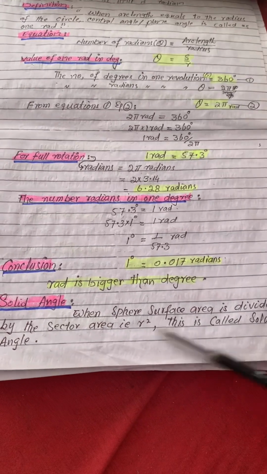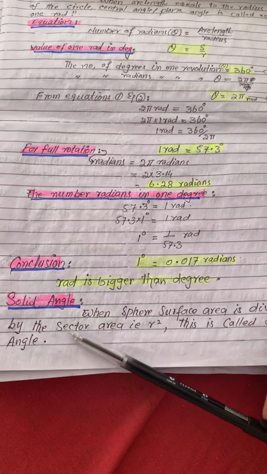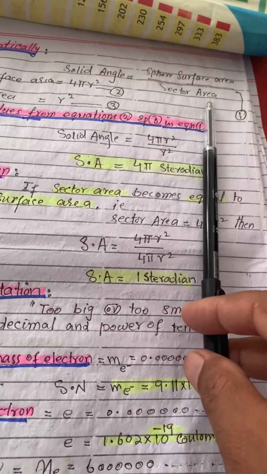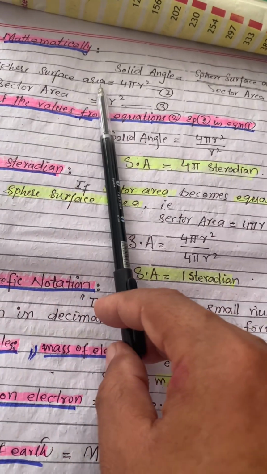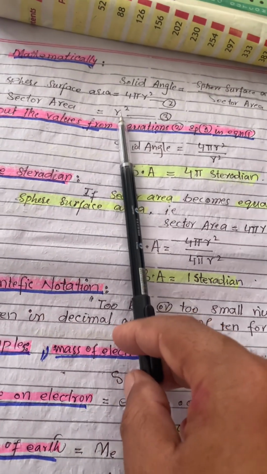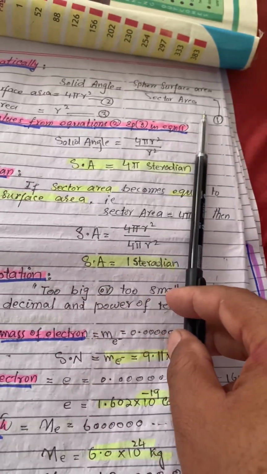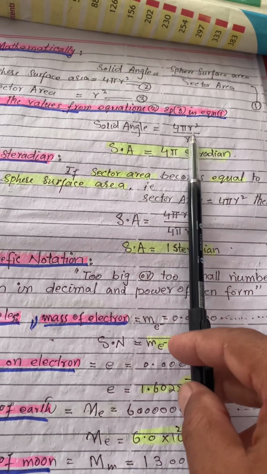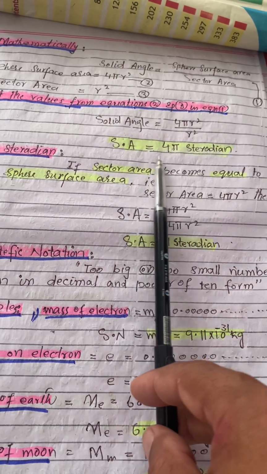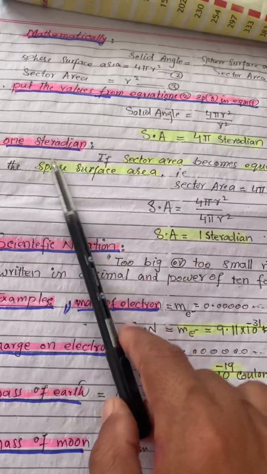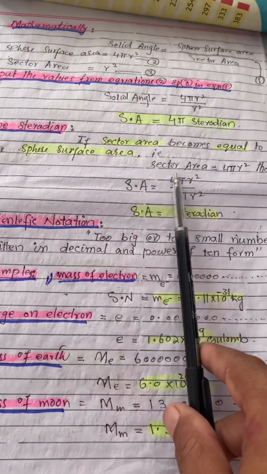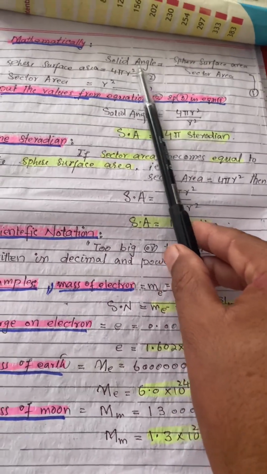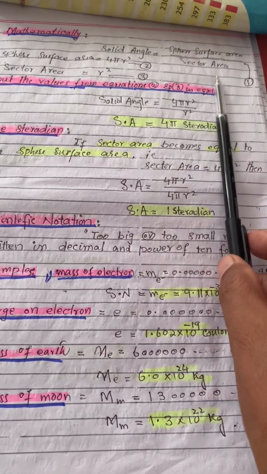Solid angle is when sphere surface area is divided by the sector area, that is r square. This is called solid angle. Mathematically, solid angle is written as sphere surface area divided by sector area. This is equation 1. Now we know that sphere surface area is 4 pi r square, sector area equals square of the radius. Now putting these two values in equation 1, we get solid angle equal to 4 pi r square divided by r square. After cutting off r square with r square, we get solid angle equals 4 pi radian. 1 radian can also be calculated. If sector area becomes equal to sphere surface area, there is sector area 4 pi r square, and again we put the values in equation number 1, 4 pi r square divided by 4 pi r square.